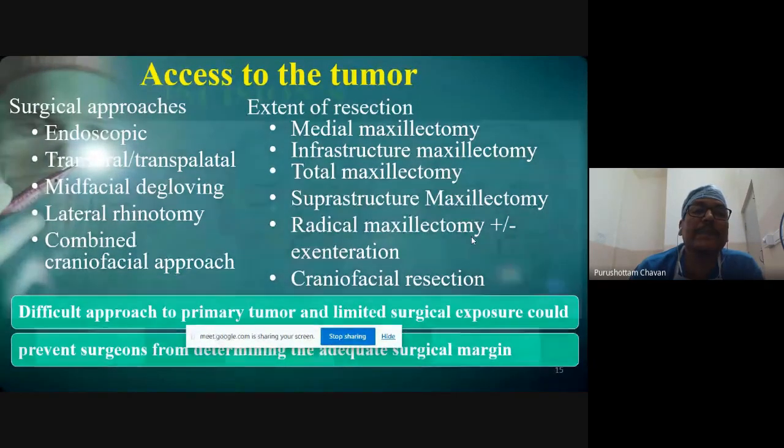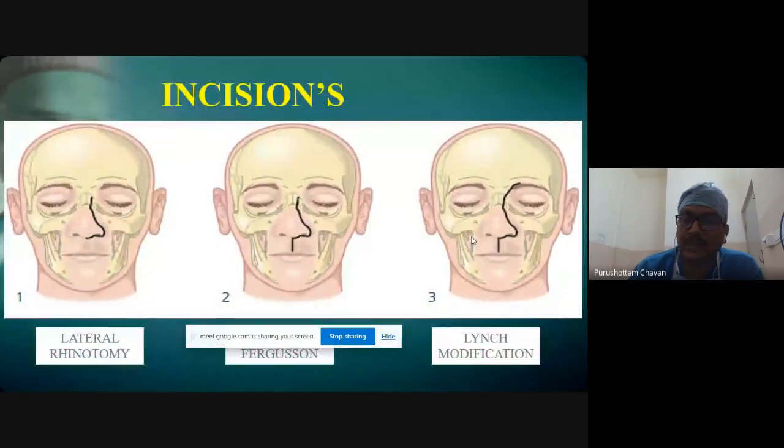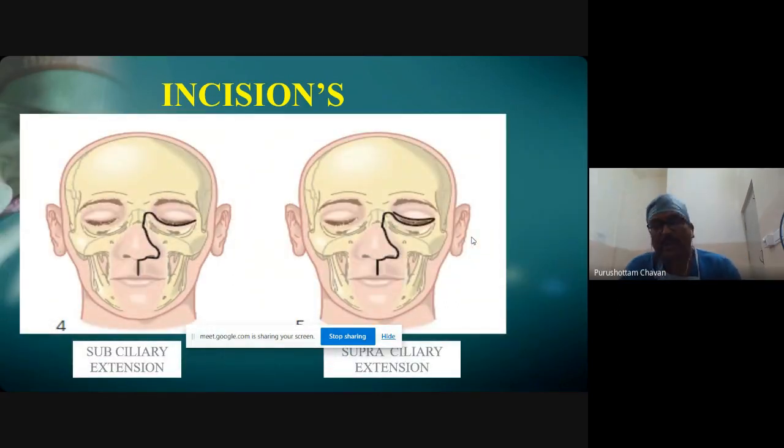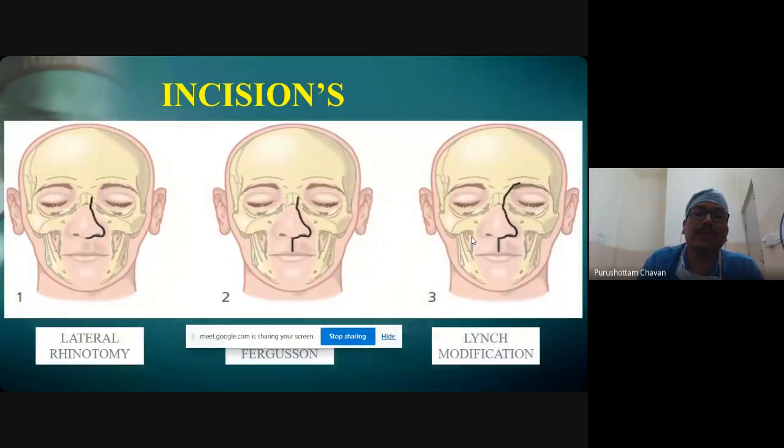Some of these incisions, many of my colleagues will be familiar with. What we need to know is that in the last 30 years, there has been tremendous expansion of the rhinological field, but these incisions shown in the textbooks are still practiced, though they were meant for a time when radiological features, endoscopic facilities, and reconstructive facilities were not there.